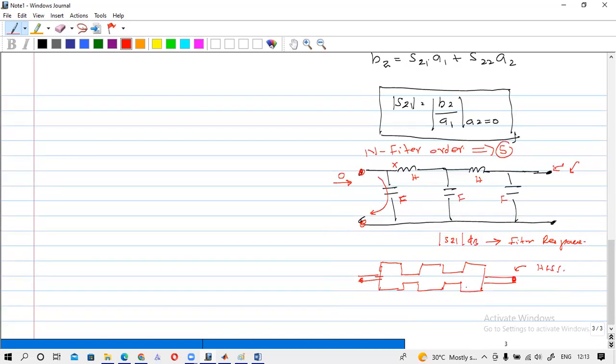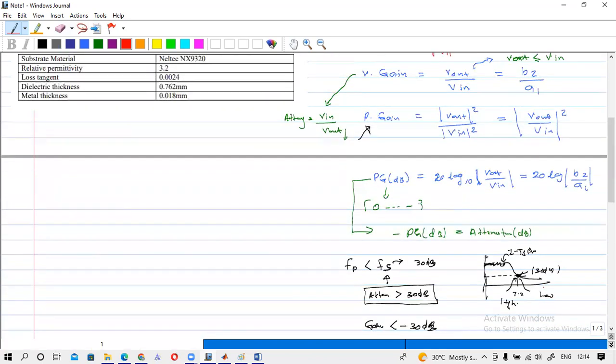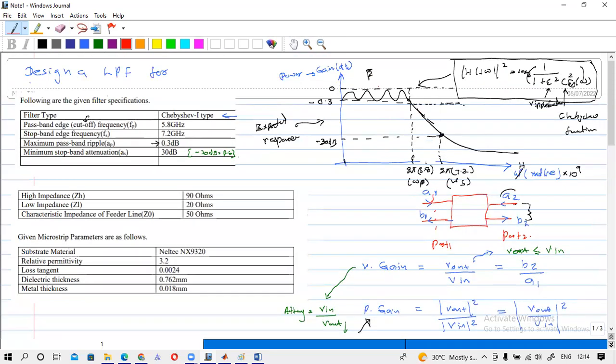After you draw this circuit in HFSS, you can measure the S21 parameters in dB and compare it with this expected response. You can come to a conclusion whether your design is okay or not. If it is not okay, you have to give some solution for how to fix this. That is the task you have to do in your assignments.